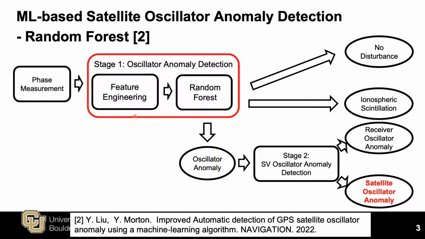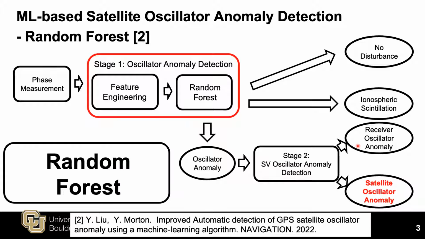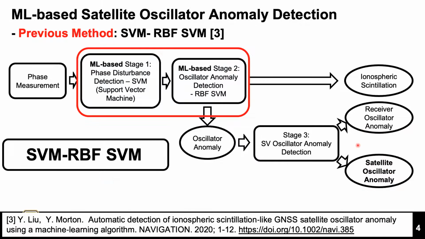to conduct the classification. Once oscillator anomaly is detected, we move on to stage 2 to differentiate satellite oscillator anomaly from receiver oscillator anomaly. This is based on the fact that a receiver oscillator anomaly should simultaneously show up on measurements from all satellites in view, while a satellite oscillator anomaly is only present on the measurements from that particular satellite. So we can check if the same anomaly is observed from multiple satellites to identify whether it is a satellite oscillator anomaly. And we call this detection method random forest.